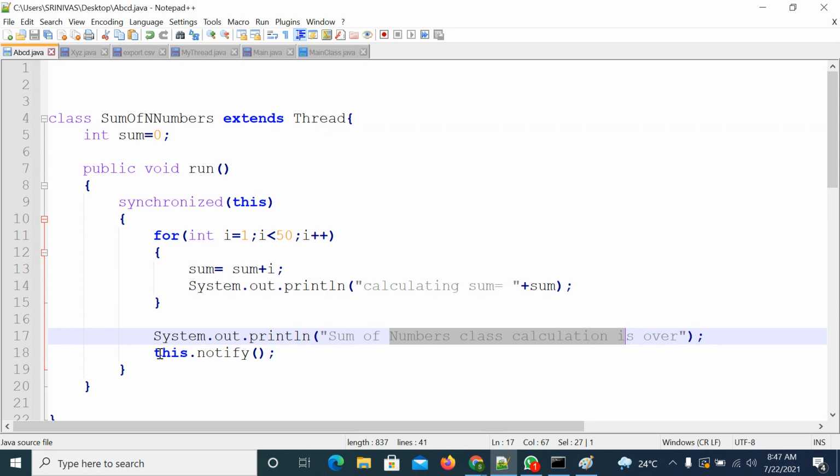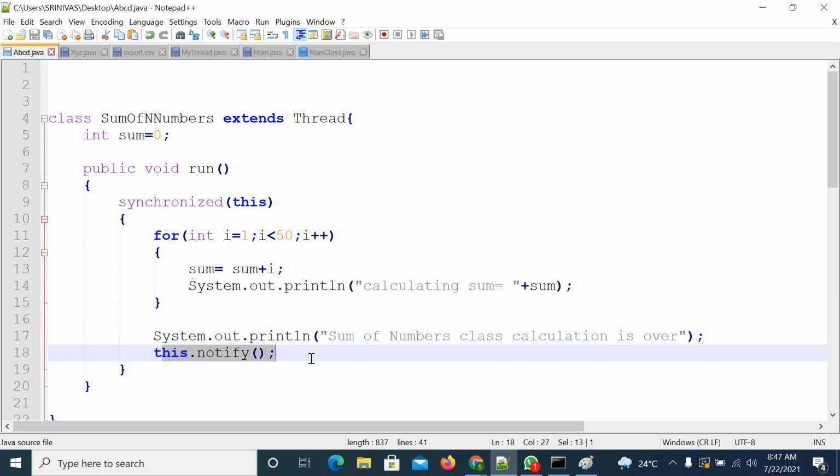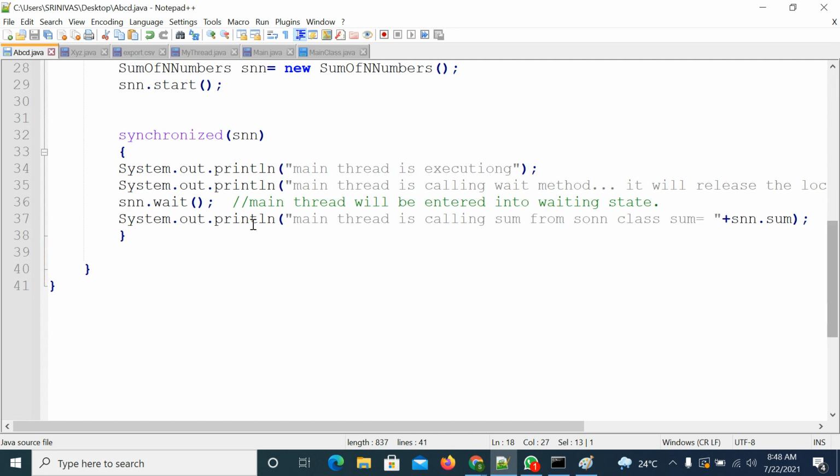Once the task is completed, it has to notify the remaining thread. The remaining thread means the main thread in this case. Once it applies the notification, the thread that is in the waiting state will wake up and complete line number 37.